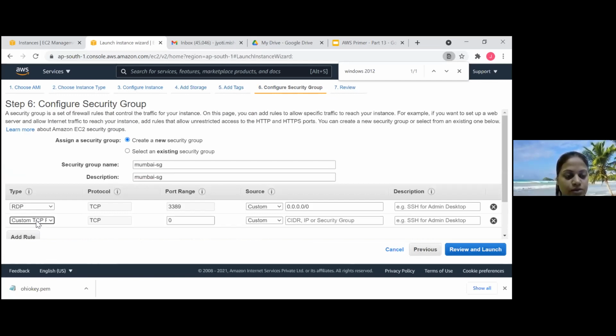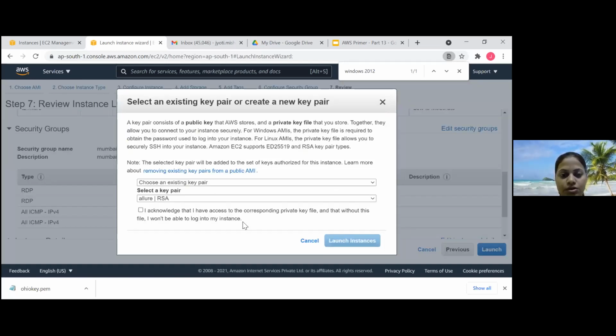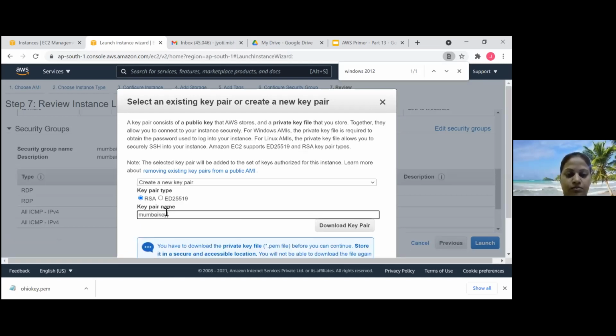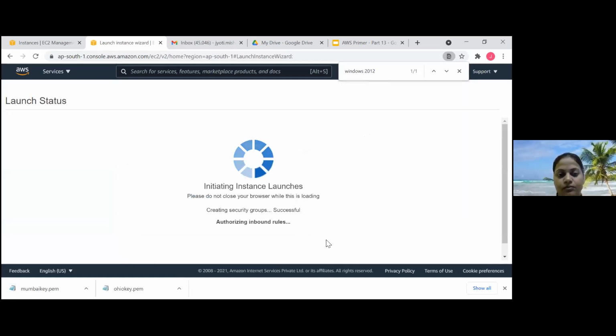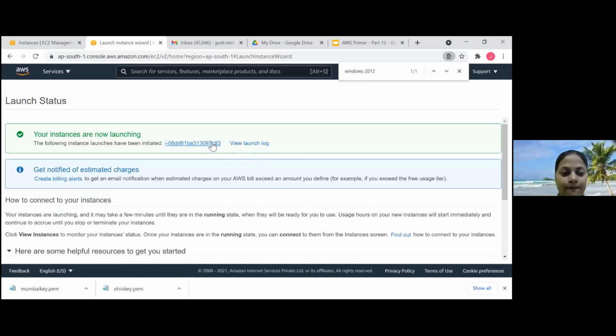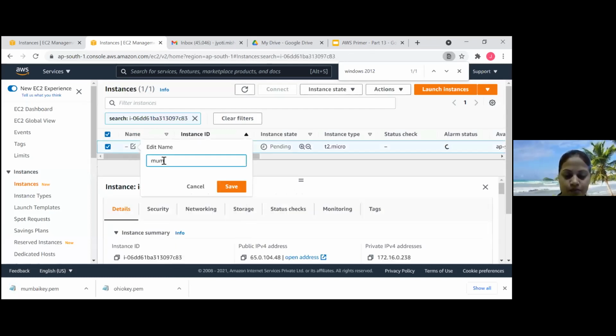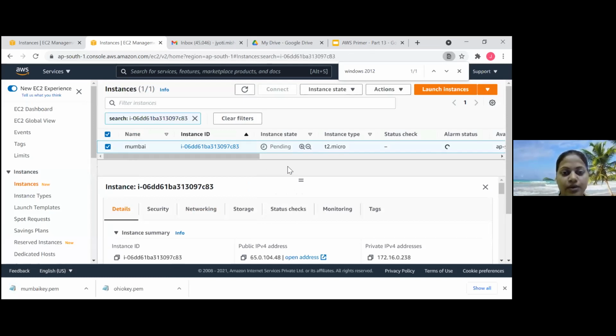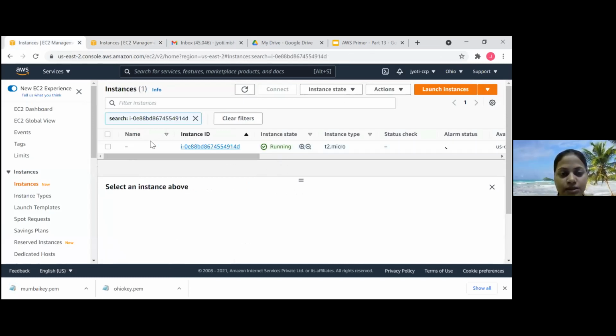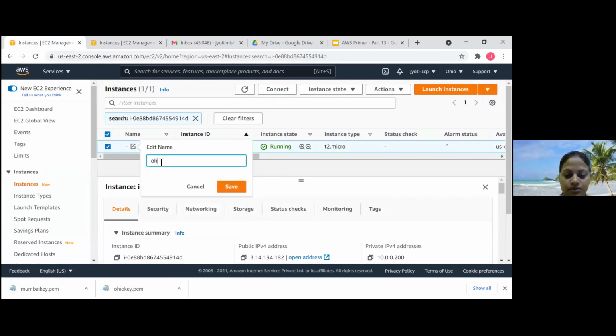Okay, add a rule. Review and launch. Okay. This is for Mumbai. Okay, it's pending. Let's go here and see what its status is.